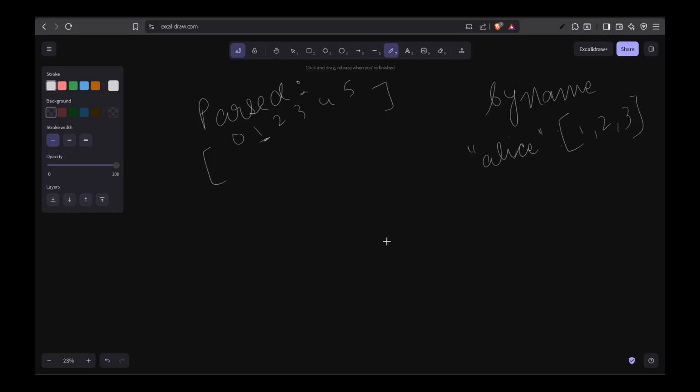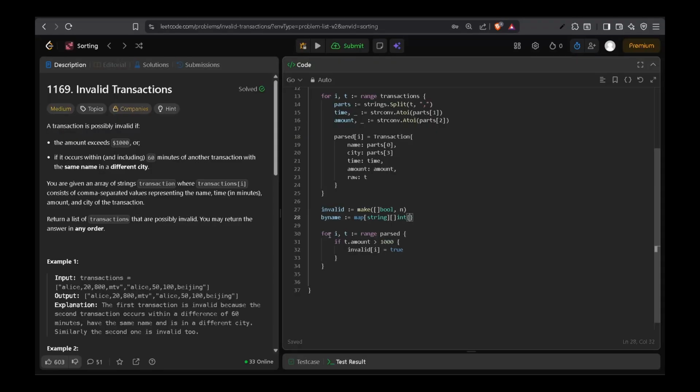The transactions of index 1, index 2 and index 3 belong to Alice, right? That's what byName is trying to do, or we're trying to make byName in such a way that every index for every name refers to the transactions contained in the past array, right? So let's make the byName array. As we are already passing over the past array, we can fill up the byName map here only, right?